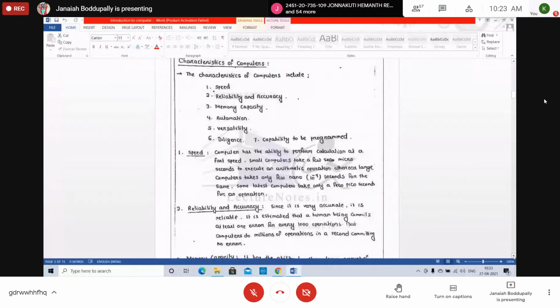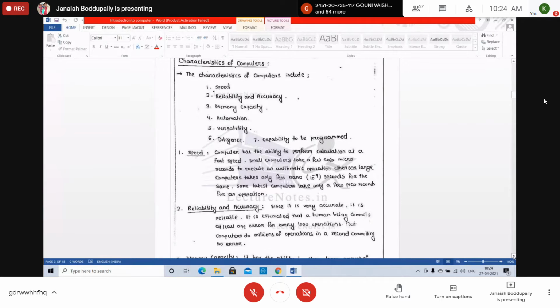10 power 12 is tera, and 10 power 9 is giga, mathematically. So this is speed. Nowadays, based on the RAM and the memory capabilities, in many laptops or mobiles we are watching the speed, how much speed it has.